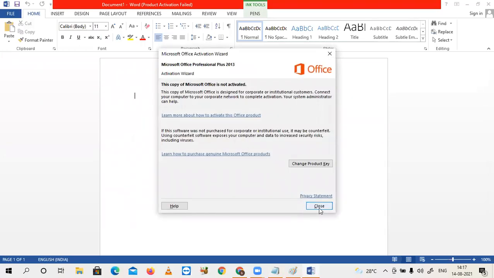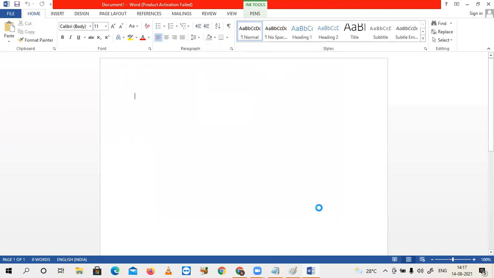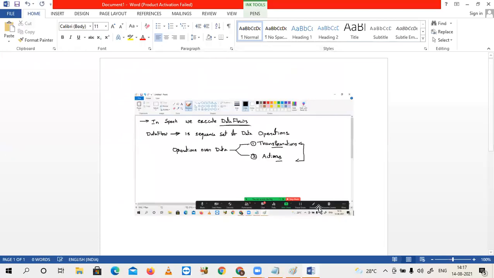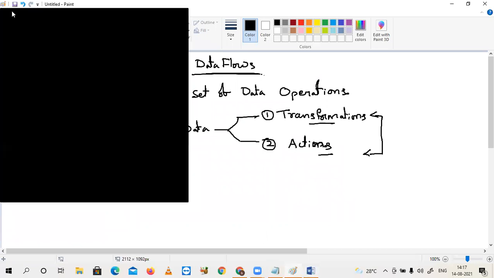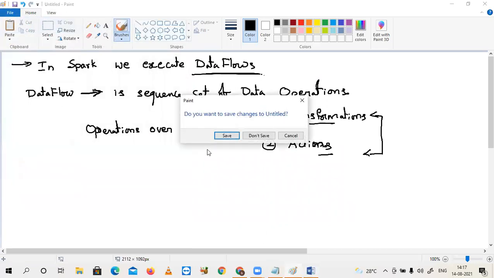Step 1, reading data from a file. I will show its equivalent statement on the right side.